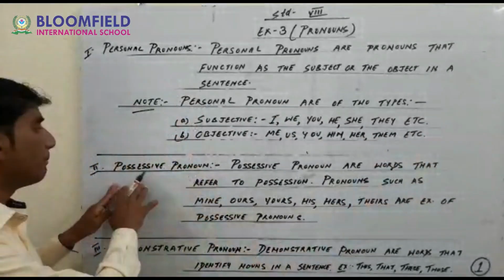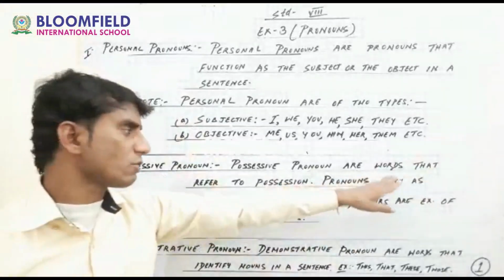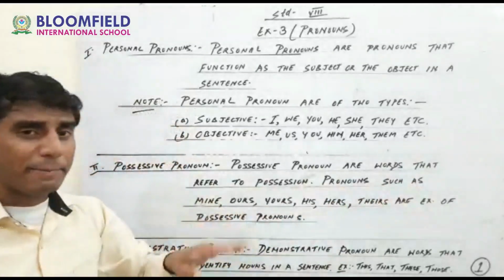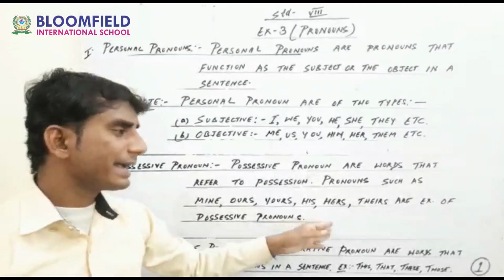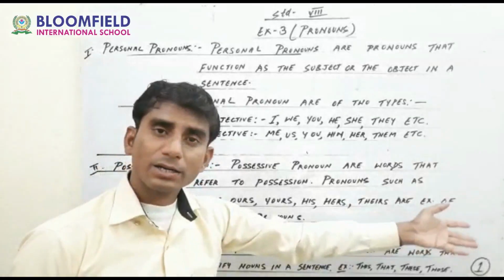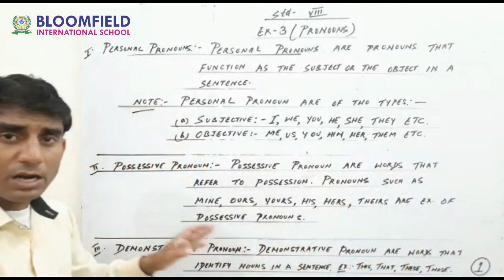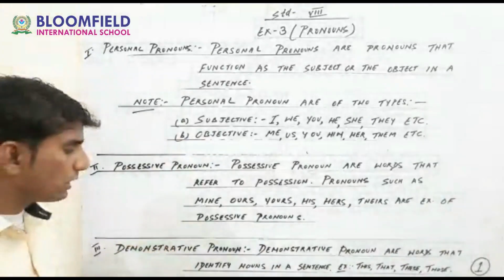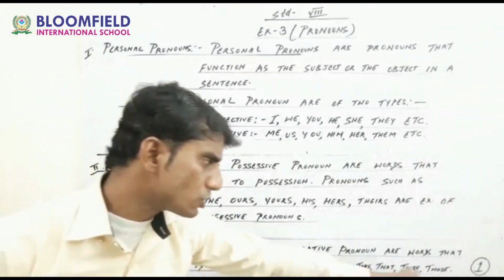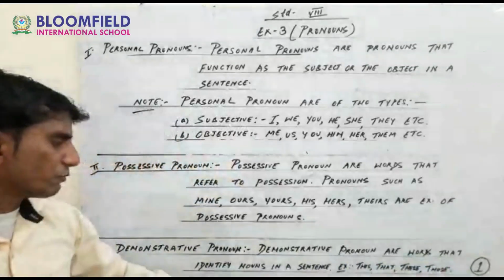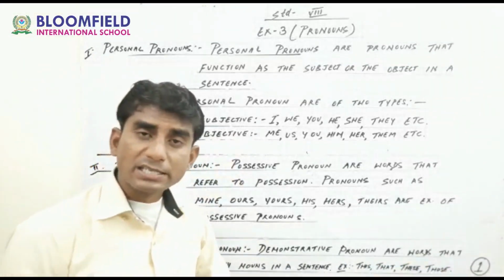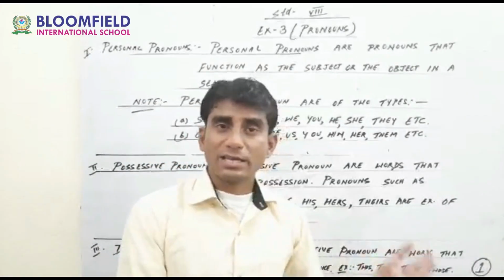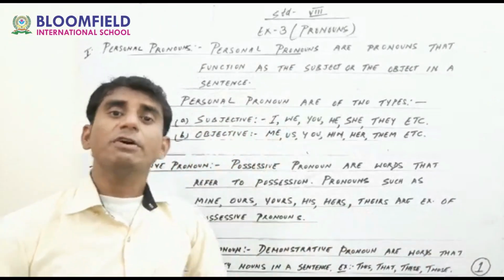Carry on. Possessive pronouns are words that refer to possession. Pronouns such as mine, ours, yours, his, hers, theirs are the examples of the possessive pronoun. Next is demonstrative pronoun. Even the demonstrative pronoun is very easy. Demonstrative pronouns are words that identify nouns in a sentence. For example, this, that, these, those, etc. These are the examples of demonstrative pronoun.